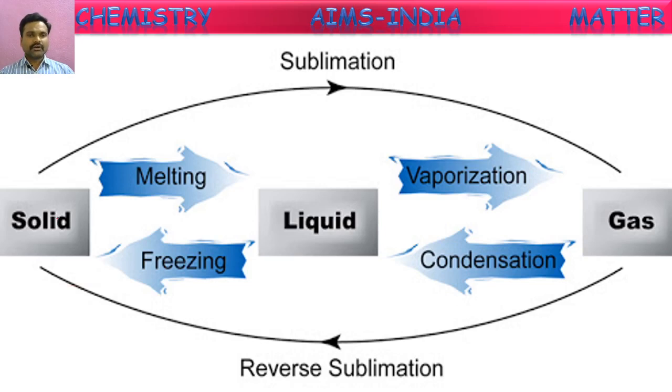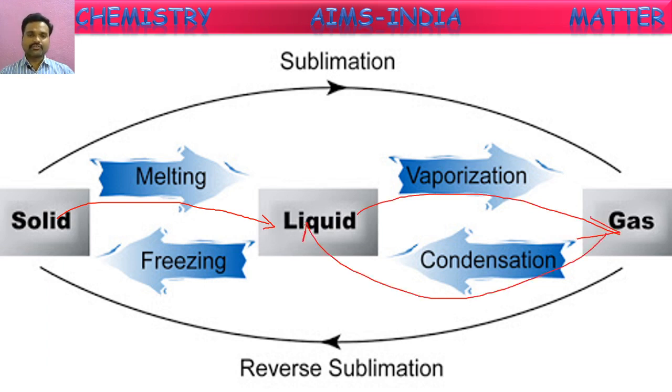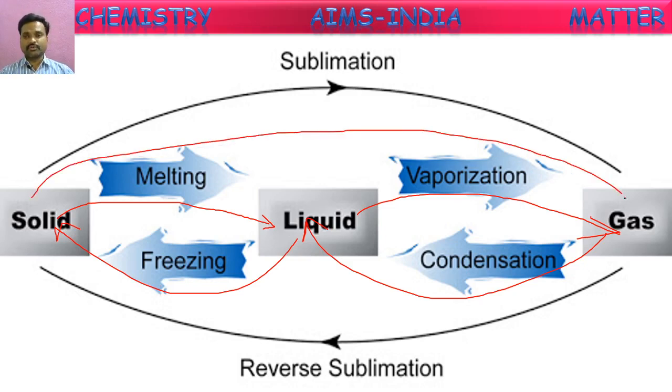Solids will convert into liquids on melting. Liquids convert into gases on evaporation. These gases again on cooling convert into liquids by condensation. These liquids further on cooling convert into solids. So what are these processes called? They are different processes. One more special kind here: solids directly convert into gas form. That is called sublimation. So about all these we are going to observe now.